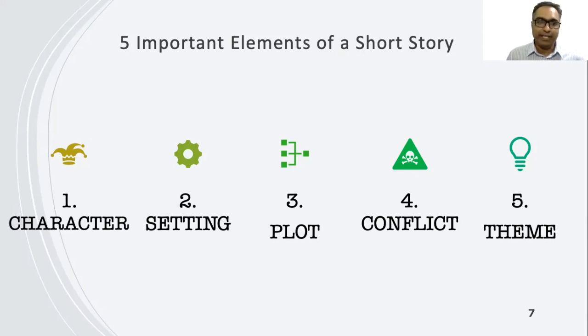Next comes the conflict. The conflict is a struggle between two people or things in a short story. The main character is usually one side of the central conflict. So in this text, we find the lady. Actually, she is not named as lady, rather she is presented as a girl, and she doesn't have any name. We don't find any name in the text. But on the other hand, we also get the name of the male character. His name is George, but the female character is unnamed.